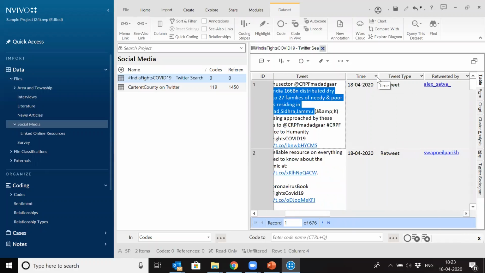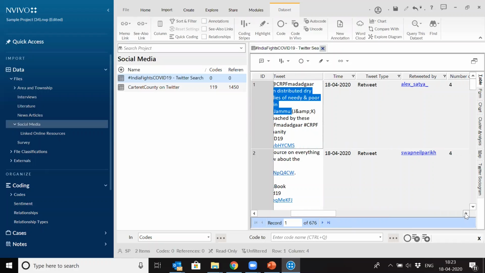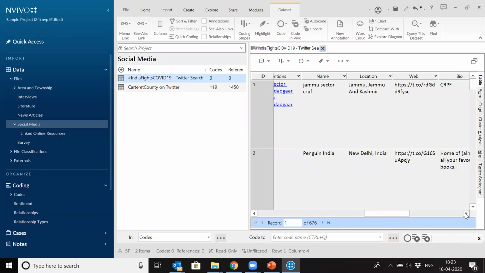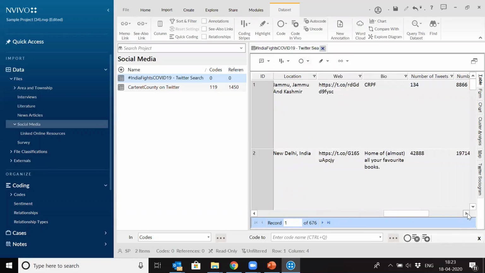And these are all filters. You can select the timing between 3 to 4 p.m. only, if I want to see the tweets then. So you can add filters here. Tweet type, whether it's a tweet or retweet, if it was a retweet, by whom it was retweeted, right? And number of retweets, hashtags, mentions. It even captures the geographical location of the person, of the tweet.